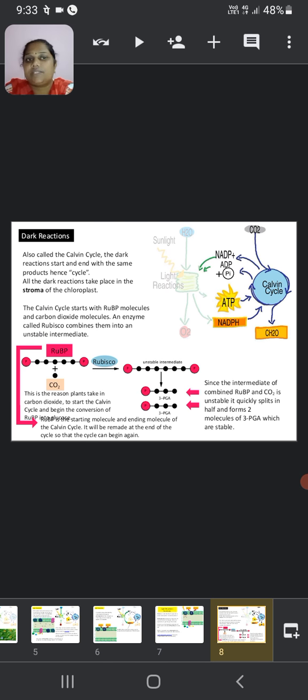Then we will see the dark reactions. It is called the Calvin cycle. The Calvin cycle starts and ends with the same products, hence it is called a cycle. All the dark reactions take place in the stroma of the chloroplast. The Calvin cycle starts with an RuBP molecule and a carbon dioxide molecule. An enzyme called Rubisco